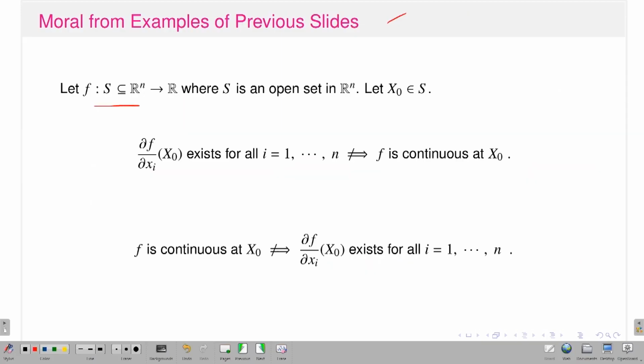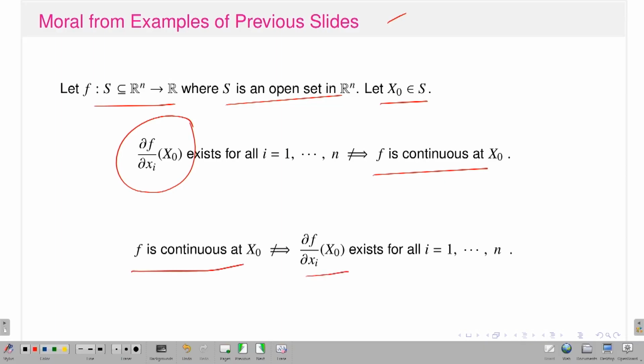It says that if I have a function f from a subset S of Rⁿ to R, where S is an open set in Rⁿ, and take a point x₀ in S, then the existence of the partial derivative of f with respect to the xᵢ variable at x₀ for all i does not imply f is continuous at x₀. Similarly, continuity of f at x₀ does not imply the existence of the partial derivative with respect to the xᵢ variable at x₀. So these are mutually independent. There are examples where the partial derivative exists but the function is not continuous, or the function is continuous but the partial derivative does not exist. So these two concepts are mutually independent.